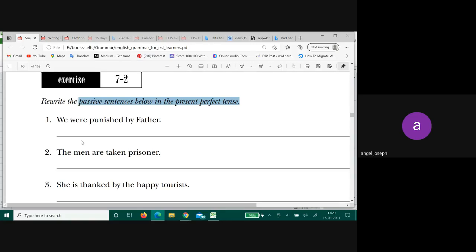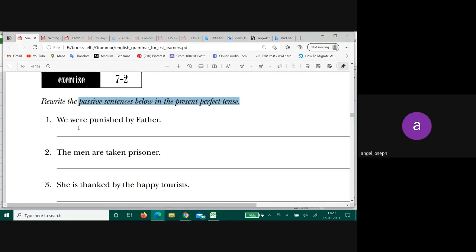Passive structure mixes everything here and there. It makes an avial out of everything. So come back to this video, go through this once again. It will clarify things for you. We have been punished by father, present perfect. This was in simple. Yeah, correct. We have been punished by father.